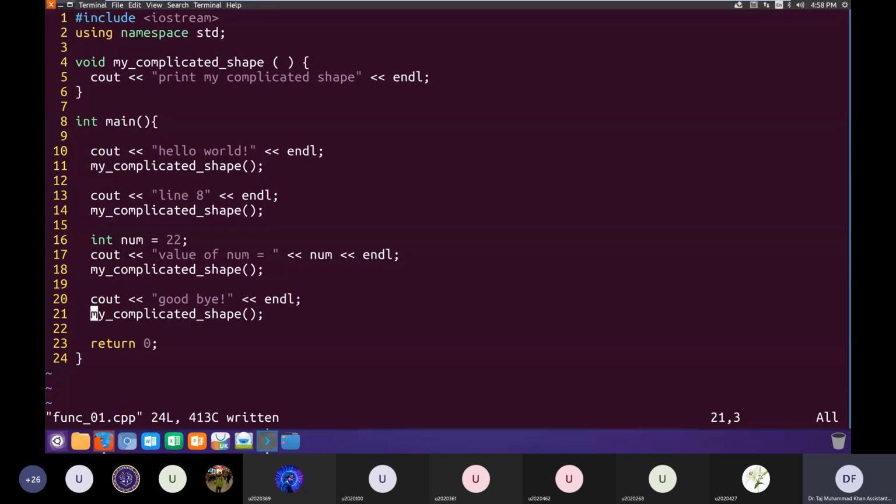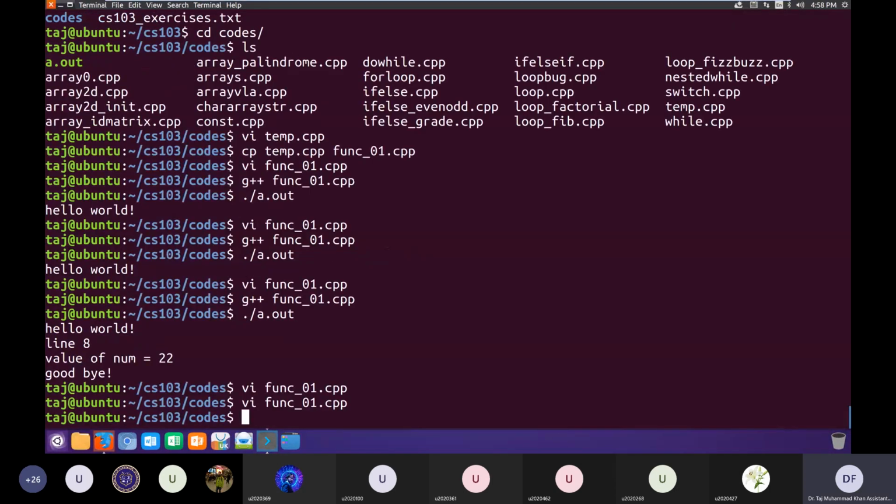This is equivalent to our earlier solution of copy pasting those 1,000 lines of code 4 times. But you can see that instead of copy pasting those 1,000 lines, I'm just writing one line to use that code. Those 1,000 lines would be written inside this function, from line 4 to 6. So this solution is exactly equivalent to our earlier solution of copy pasting our code. So let's see what it does. I'll compile it.